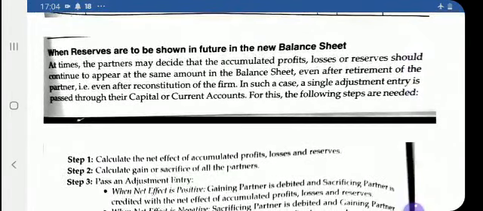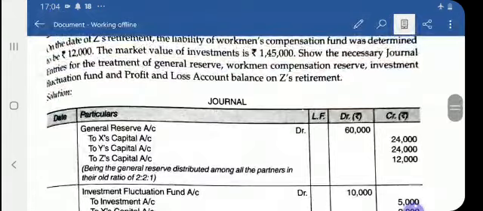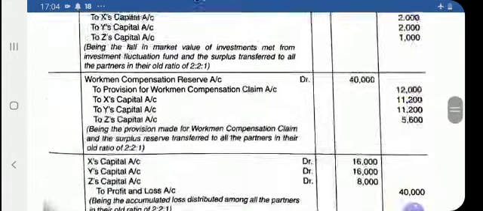When reserves are to be shown in future in the new balance sheet, the effect of this entry is that it will no more appear in the new balance sheet.